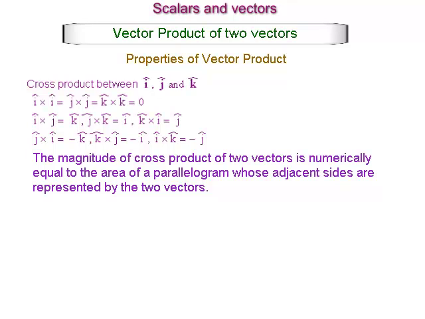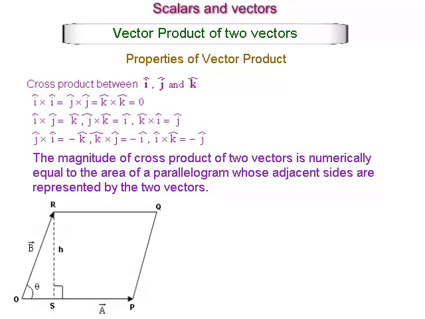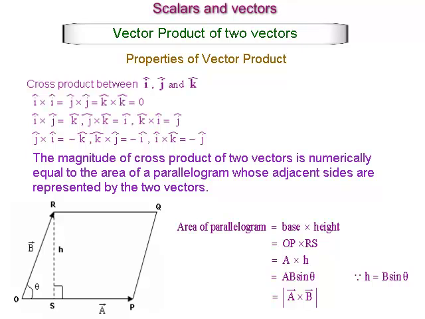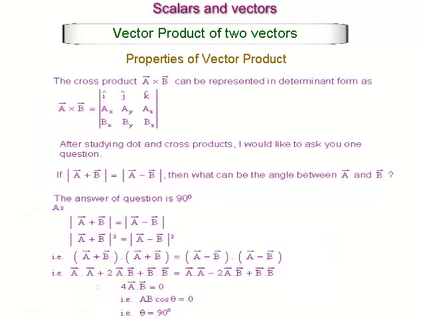The magnitude of cross product of two vectors is numerically equal to the area of the parallelogram whose adjacent sides are represented by the two vectors. The figure shows parallelogram OPQR whose adjacent sides are represented by vectors A and B. Theta is the angle between vector A and vector B. Perpendicular RS equal to h is drawn on vector A, which is the height of the parallelogram OPQR. Area of parallelogram is equal to base into height, which is equal to OP into RS, which is equal to A into h, which is equal to AB sine theta, which is equal to the magnitude of vector A cross vector B. The cross product vector A cross vector B can be represented in a determinant form as shown below.